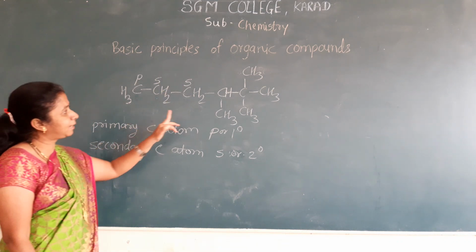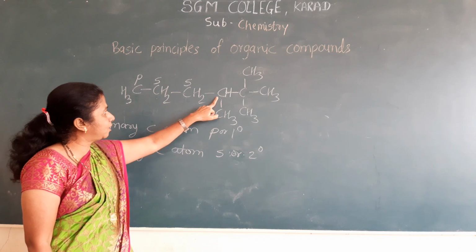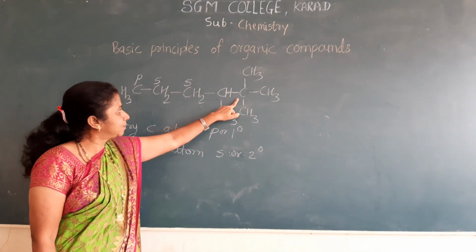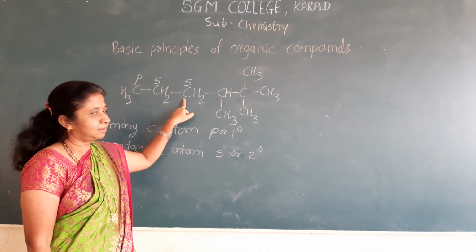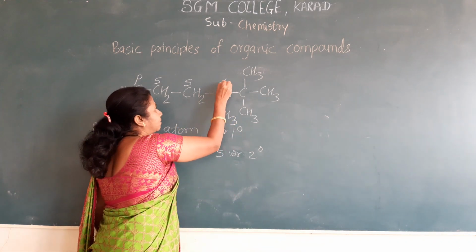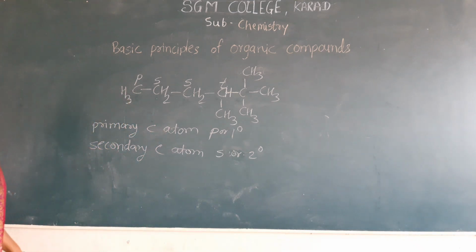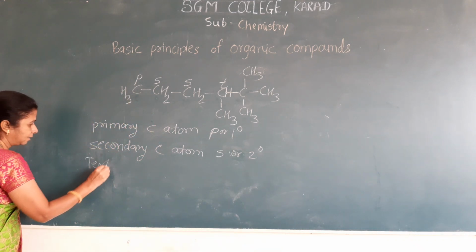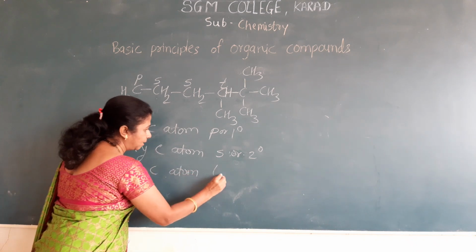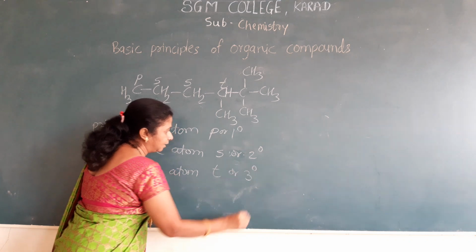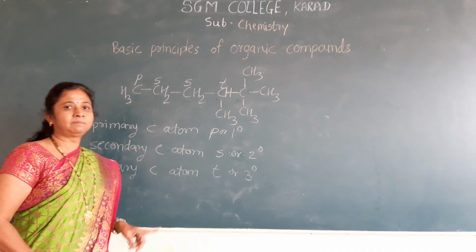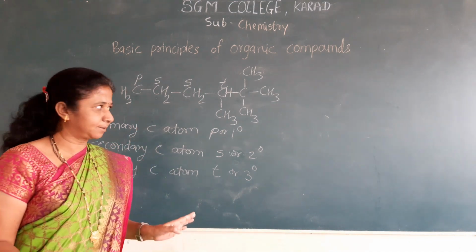Now see the next carbon atom. This carbon atom is bonded with 1, 2 and 3 carbon atoms. How many carbon atoms? 1, 2, 3. That's why the type of this carbon atom is the tertiary carbon atom, denoted by small t or 3 degree. The tertiary carbon atom is bonded with 3 carbon atoms.